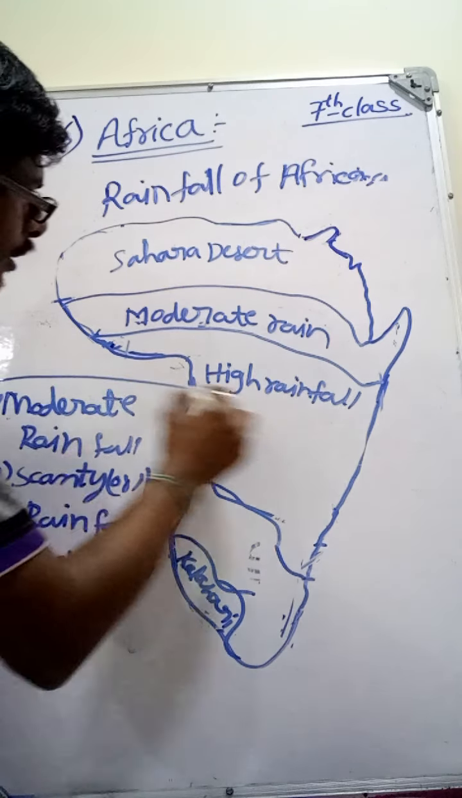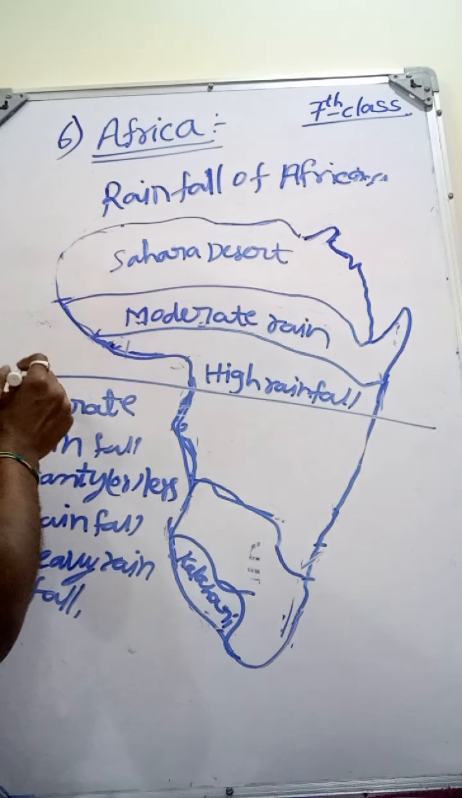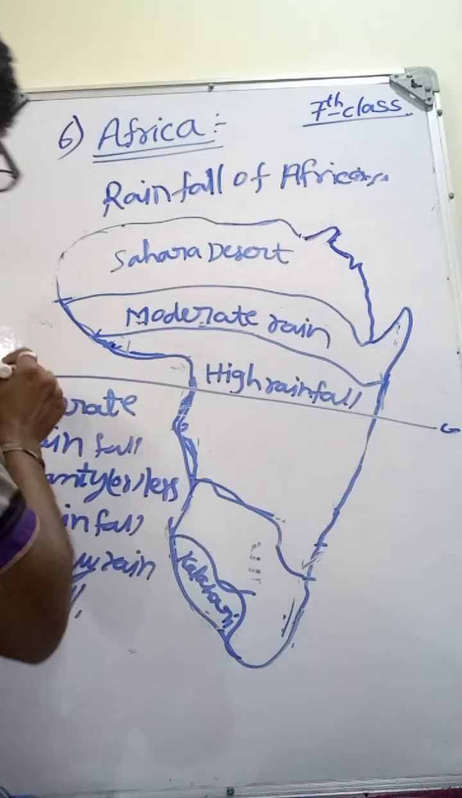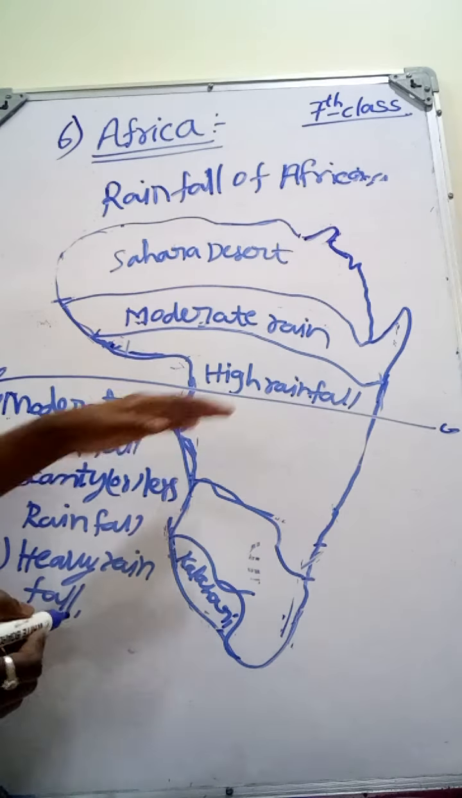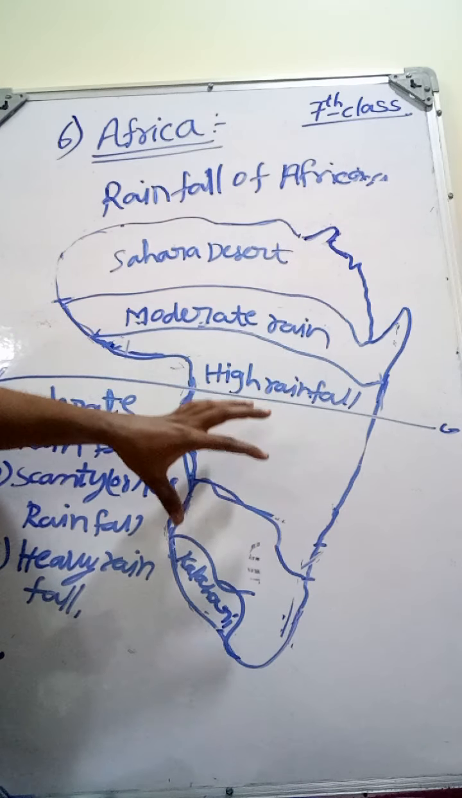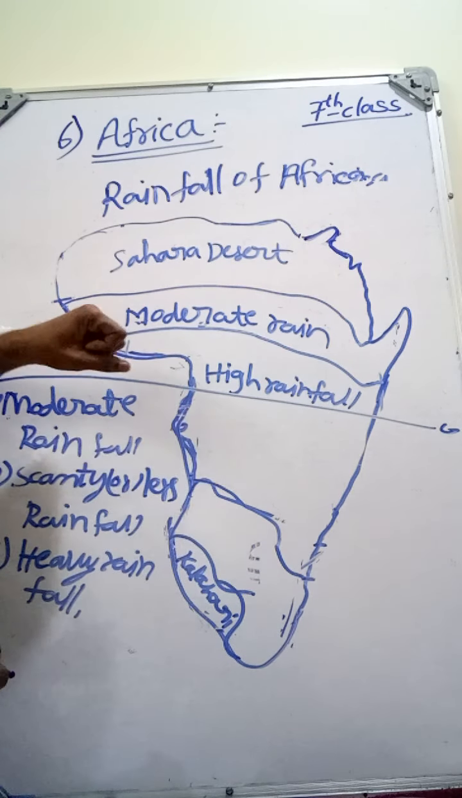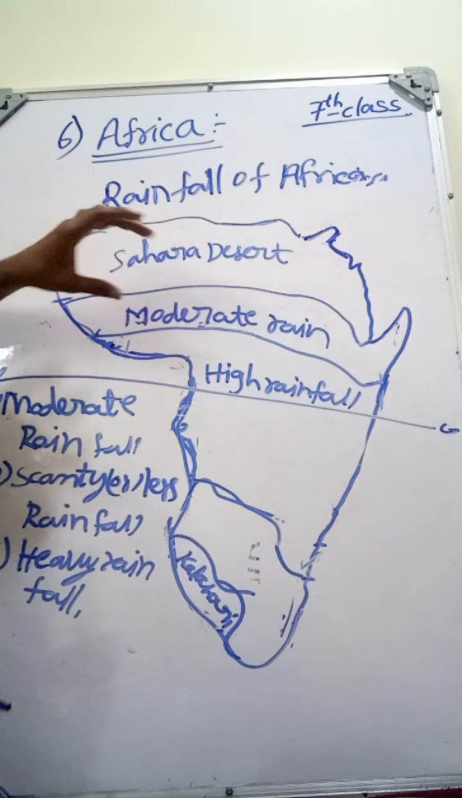Why? Here you can see that the 0 degree latitude, that is the equator, is passing through Africa. Because of this, in the summer season water is evaporating heavily, and clouds form on this equator region. That's why this region is experiencing heavy rainfall. And this region is experiencing a moderate rainfall.